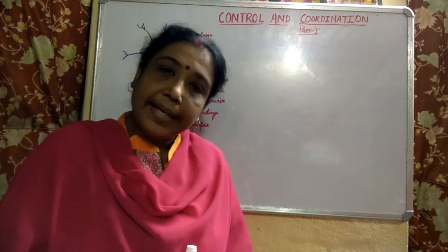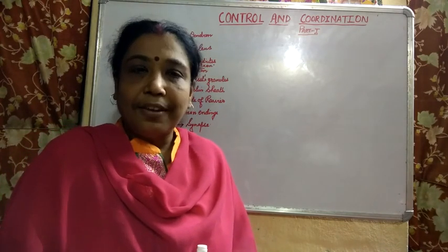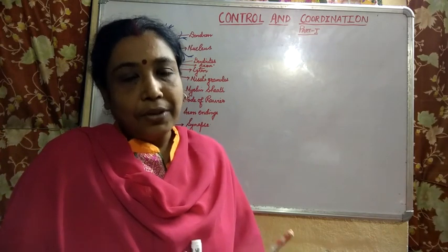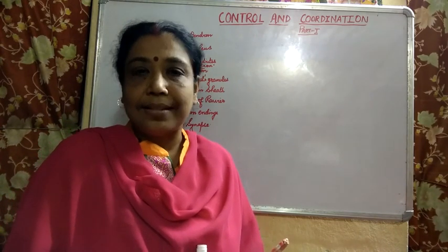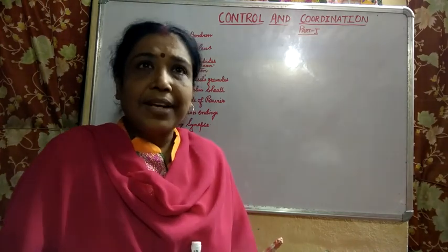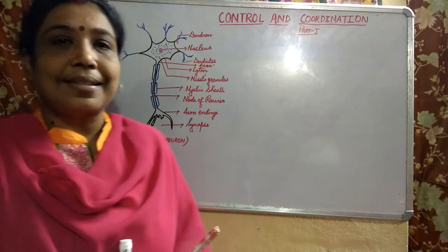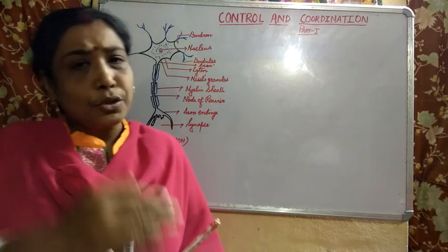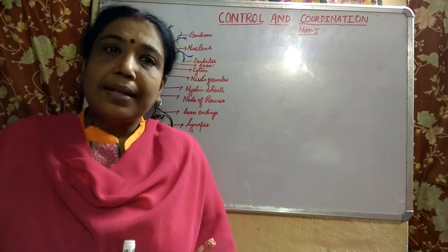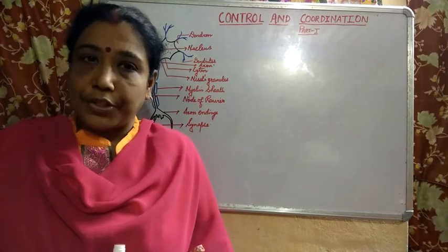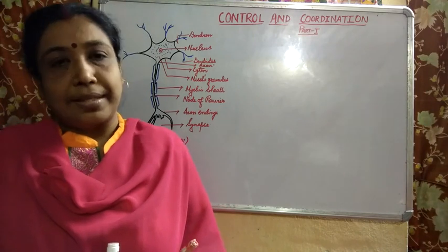You all have studied in class 9, children, that the functional unit of the nervous tissue or the nervous system is nothing but the neuron, that is the nerve cell. As well as what you all have studied about the nerve cell, that it is the longest cell in the body. So today we will see the parts of the neuron and how it functions, as well as certain terms associated with it.